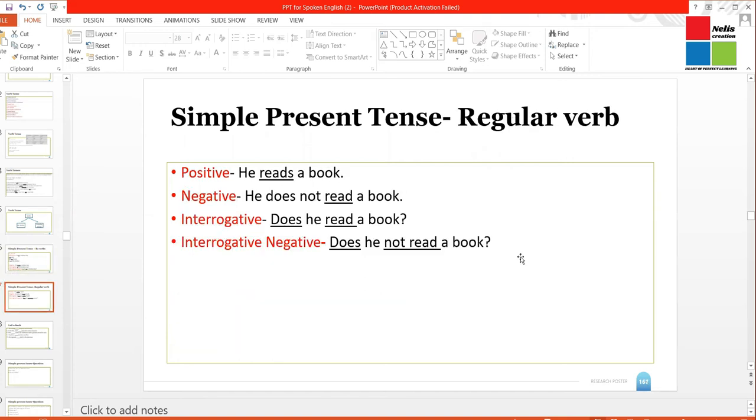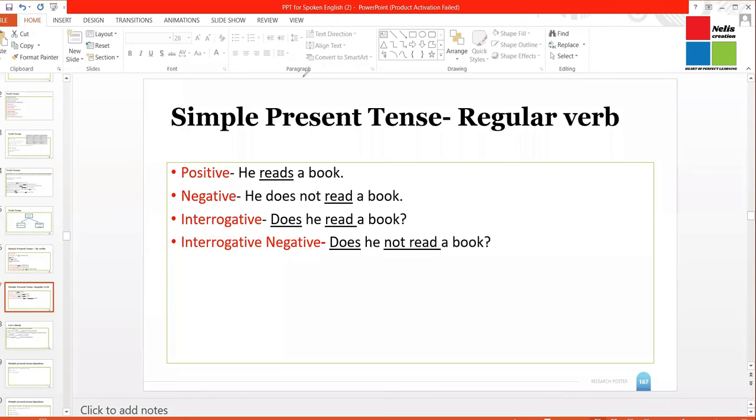Now let's talk about simple present tense in the regular verb. Regular verb means verbs like read, eat, sleep. These are all regular verbs. So in the positive form, the sentence will be, he reads a book. In the negative form, he does not read a book. In the interrogative form, does he read a book? And in the interrogative negative form, does he not read a book?